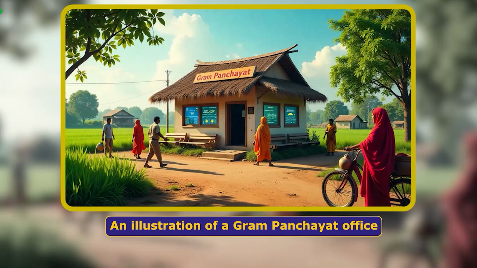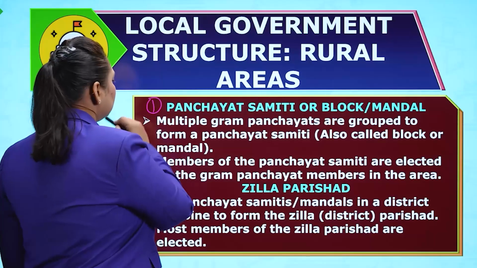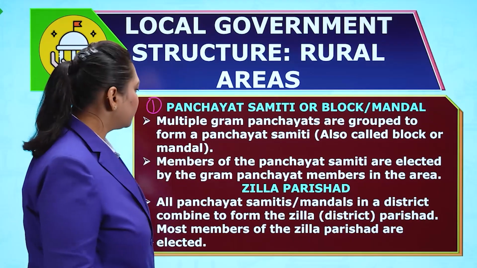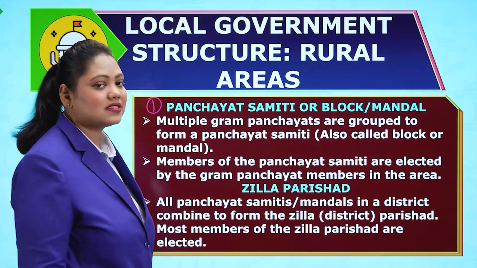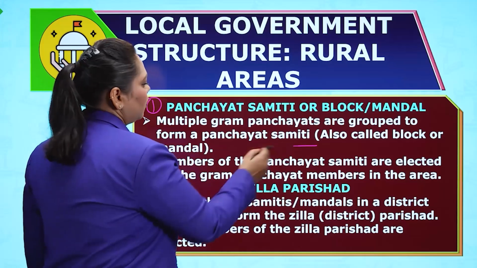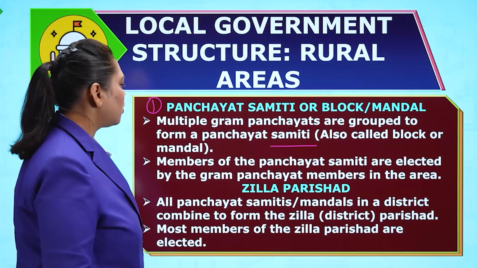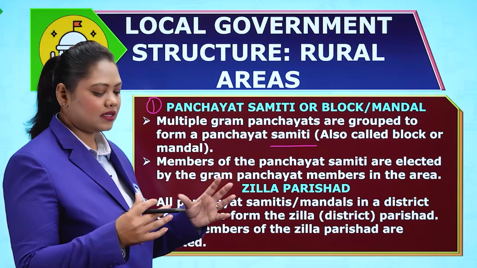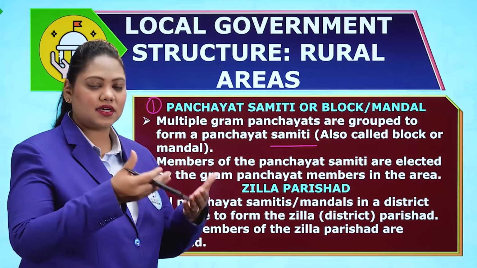Now, let's see the local government structure in the rural areas. After the Gram Sabha and Gram Panchayat, we have Panchayat Samiti or block level mandal. Multiple Gram Panchayats are grouped together to form a Panchayat Samiti. Samiti means council or block, also called block or mandal. So you've seen that you have the Gram Sabha who elects the Gram Panchayat.